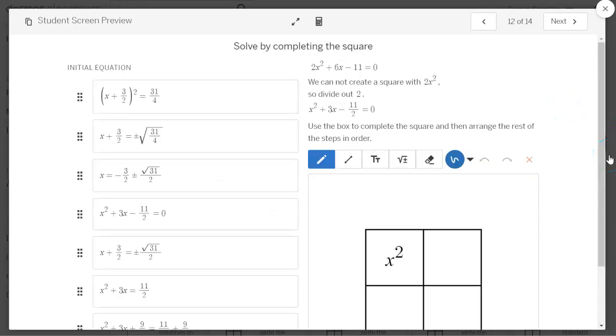All right, now let's have some real fun. This one is solving by completing the square. The purpose of this screen is to give students an appreciation for the quadratic formula, because what it does is it takes problems that are like this one, that are crazy nasty, and it turns them into something that is much more accessible and easy for kids to do. So they're going to put these steps in order. This will take a while. I would say screen 12 is probably one of the toughest in the assignment.